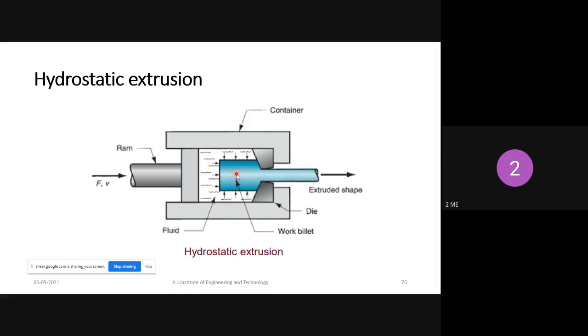Even at cooling temperature, much pressure is required. So more pressure we apply with the help of this ram, and whatever pressure is applied will be transferred through this liquid. So here it is a cold extrusion process; hot extrusion is not possible with hydrostatic extrusion. Okay, any doubt?